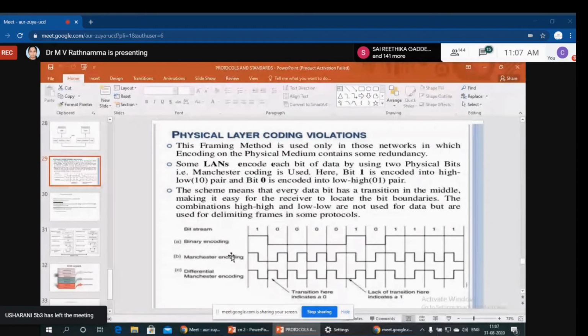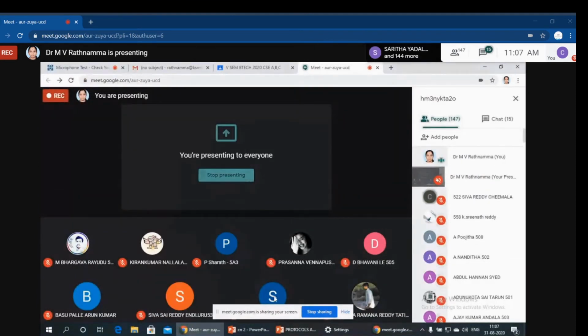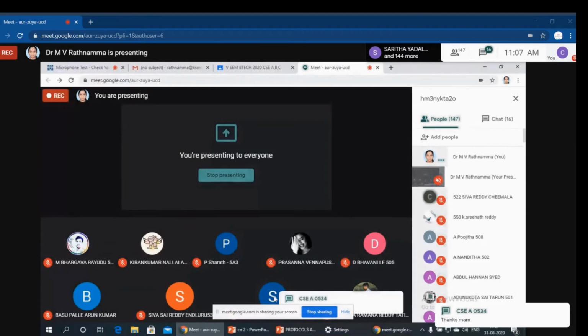But you people just remember, in binary encoding, 1 represents high and 0 represents low, meaning presence of signal and absence of signal. But according to Manchester encoding, first half is high for 1, second half low. For 0, first half low, second half high. Opposite. Okay. So like that we have Manchester encoding. Clear?